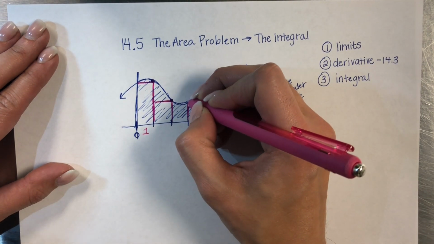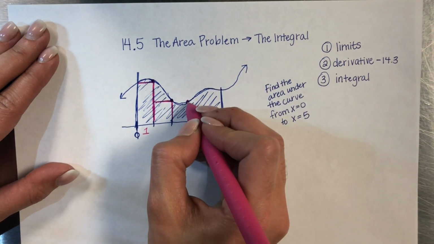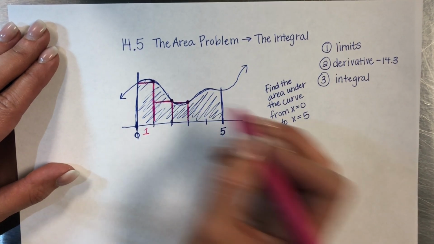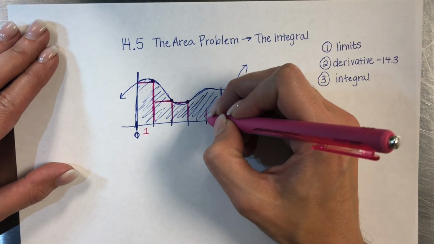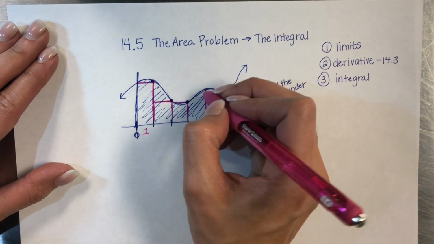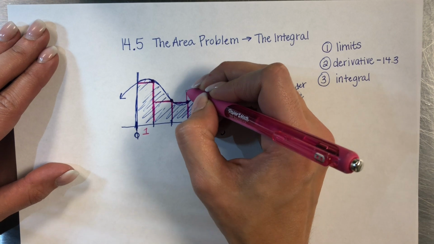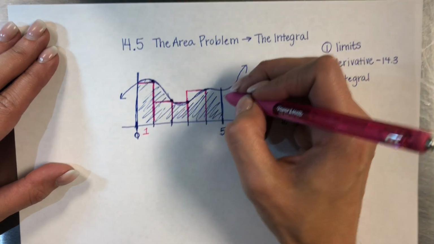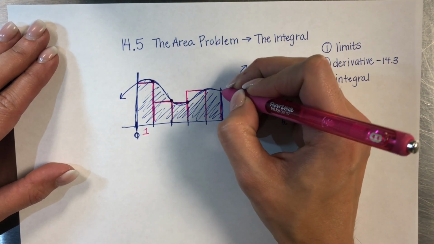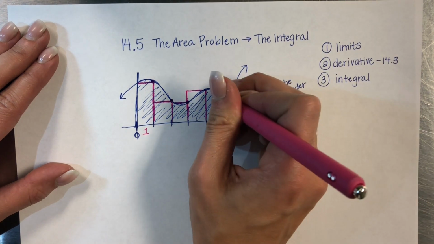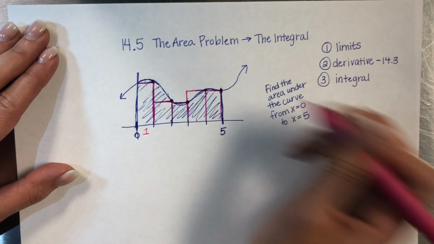Okay, I've got a rectangle here. I hit the curve. I sketch the top of that rectangle. Here's my fourth rectangle. All right, this one's actually going above where the curve is. All right, and then my fifth rectangle right there, and then I flatten out the top of it.